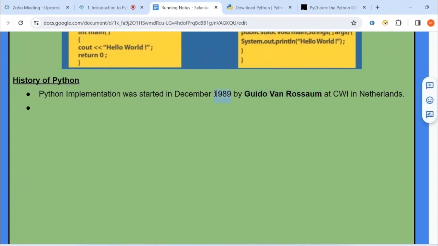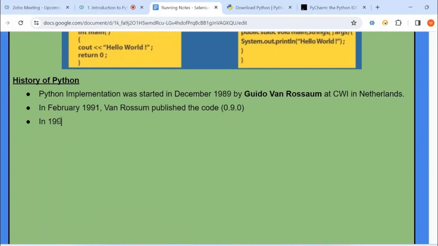Most of you think that Java is the older language, which started in the beginning, but most of you don't know that Python came into the market before Java was implemented. In 1989 only, Python had been implemented. In February 1991, Van Rossum published the code, and it was labeled as 0.9.0.